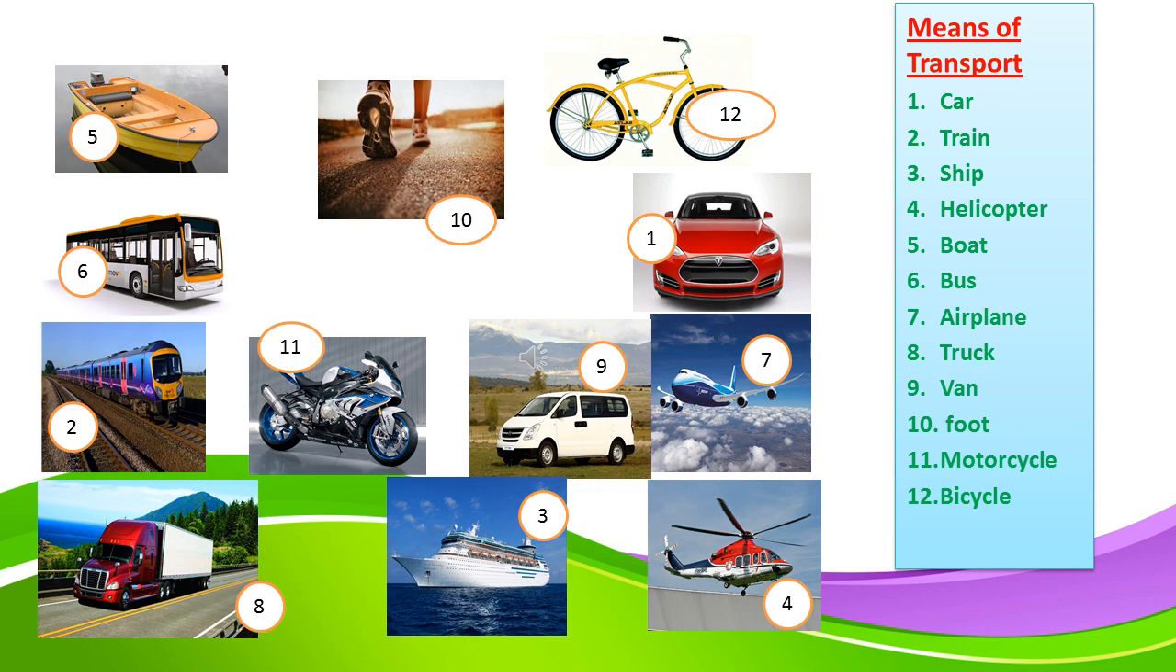So here are the keys to the exercise that we have seen before, and you will find the numbers of the means of transport under the correct picture. For example, foot, number 10, bicycle, number 12, motorbike or motorcycle, number 11. Number 2 is a train. Number 6 is a bus. Number 8 is a truck. Number 3 is ship. Number 4 is a helicopter. Number 7 is an aeroplane.